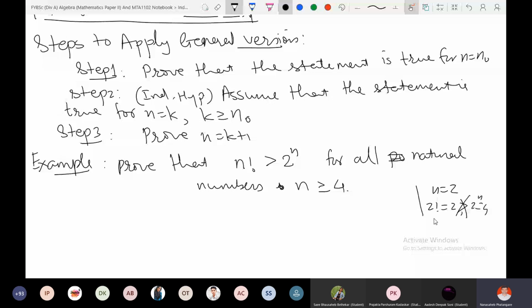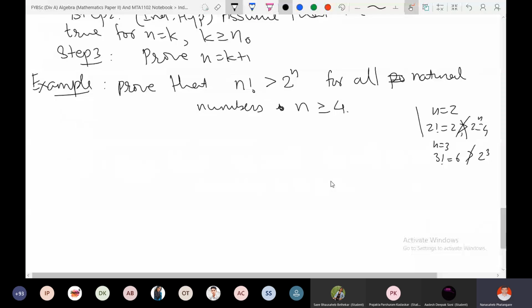For n is equal to 3, 3 factorial is 6, and 2 raised to 3 is 8. Not greater, right? So for n is equal to 1, 2, 3, it is not true. And it is true for n is equal to 4, and we want to prove that it is true for all n. That is what our claim is.